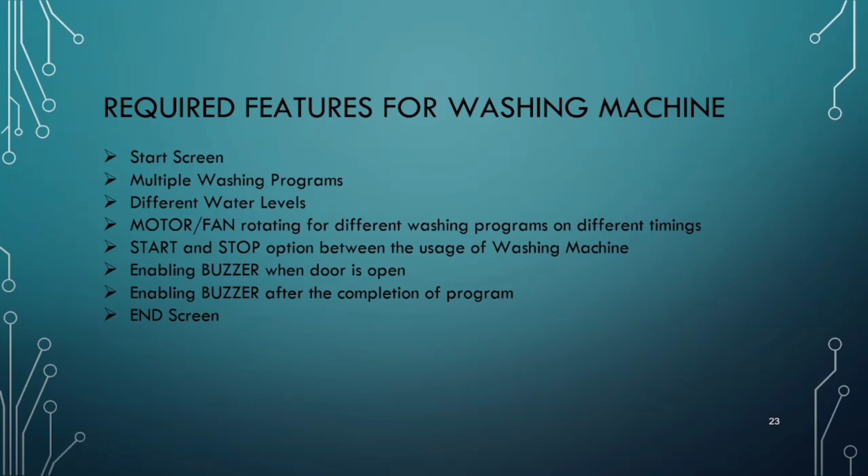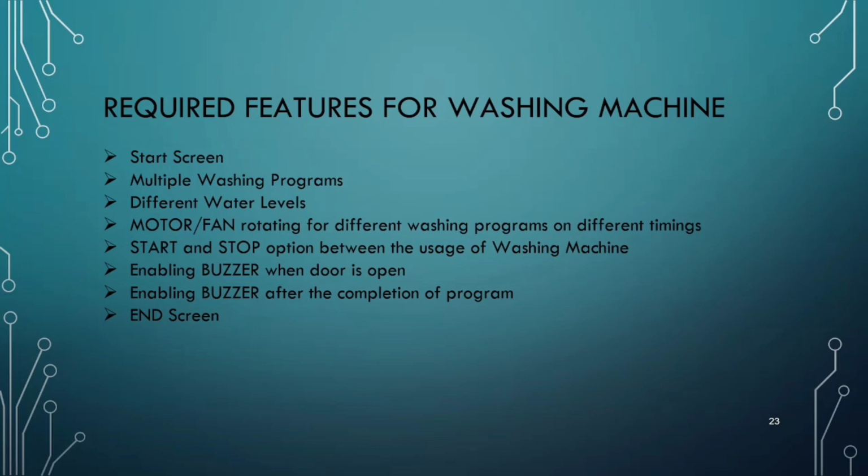For example, if we are removing clothes during the execution of the washing machine, we need to stop the machine, so we need a stop button. Also, after adding clothes again, we need to start the washing machine from the previous state itself, so we need a start and stop button there.